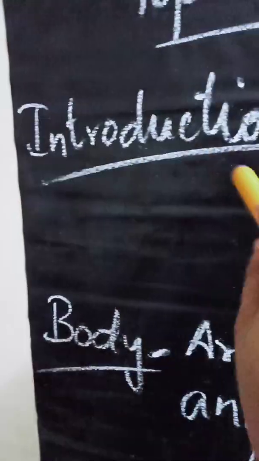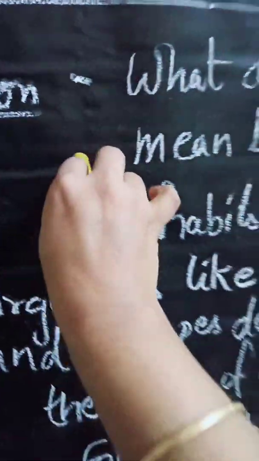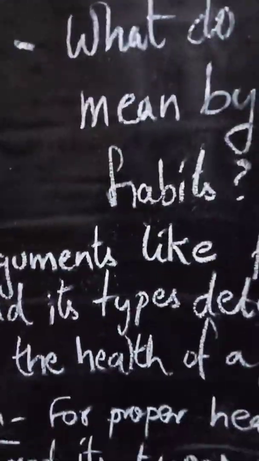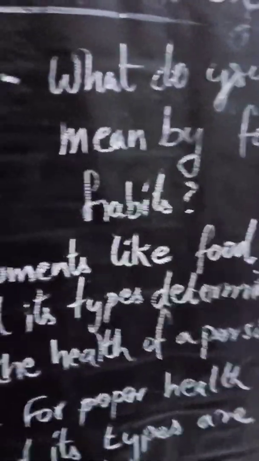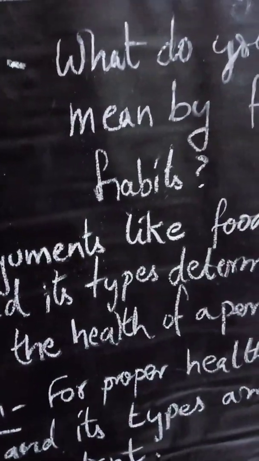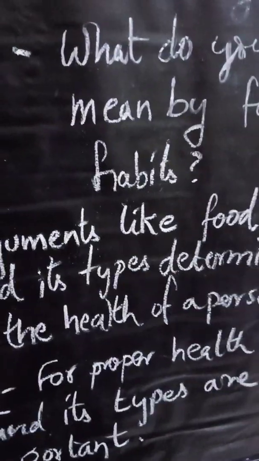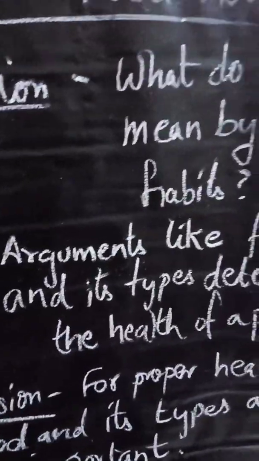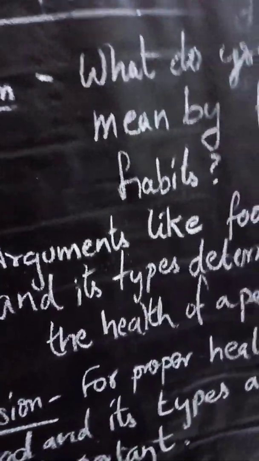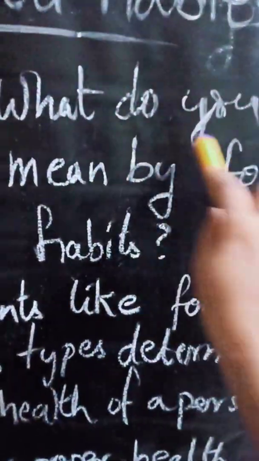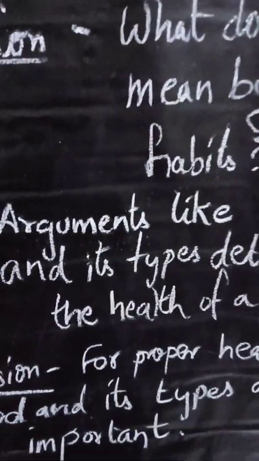So in the introduction, you will include the topic sentence, and then you will explain what you mean by food habits. So what are food habits? The habits that we gain from our childhood related to the food that we eat, be it vegetarian, non-vegetarian, healthy, oily, all those things will be included here in this part of the paragraph, that is the introduction. You are going to explain what you mean by food habits.